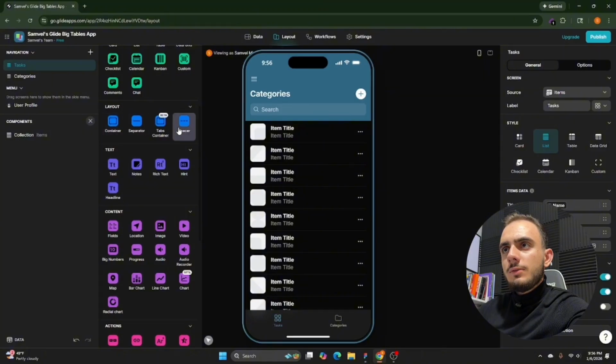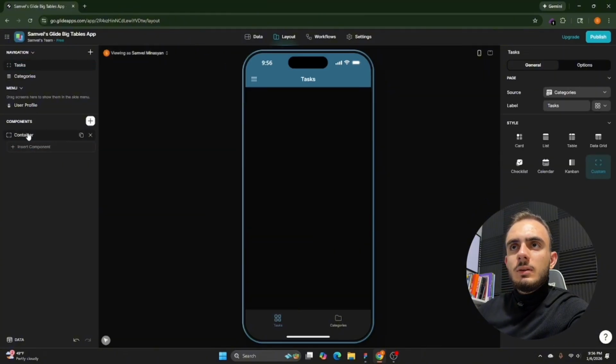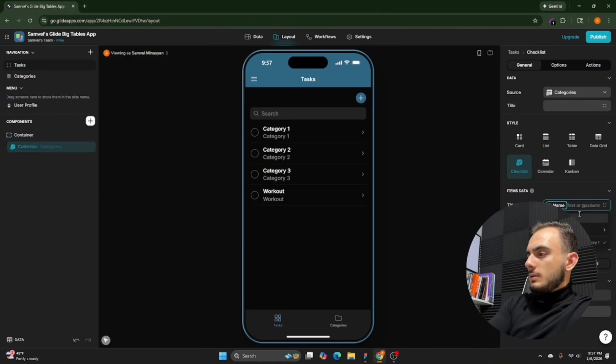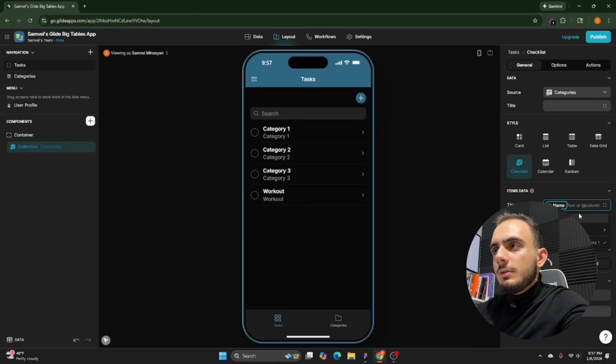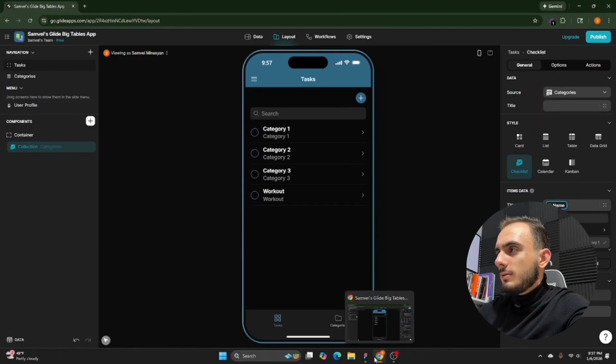In the layout, we do have a container. I think I want the container. And then the container. So right now, I'm just gonna play around, see how I can make what I'm envisioning right now, and then I'll talk to you guys at the 30-minute mark.